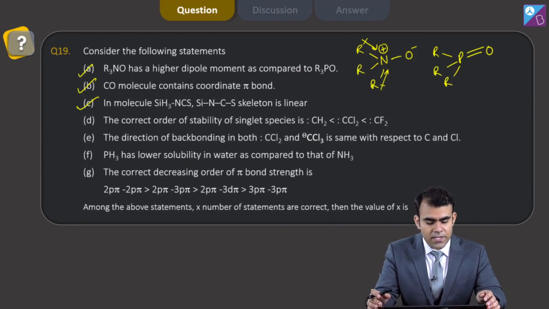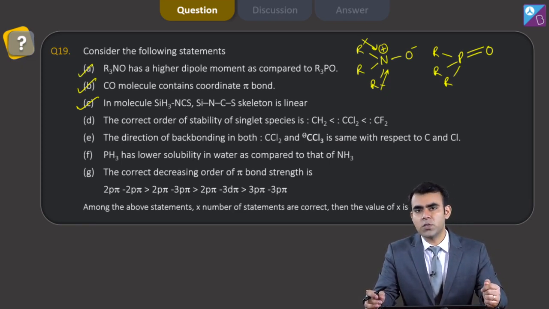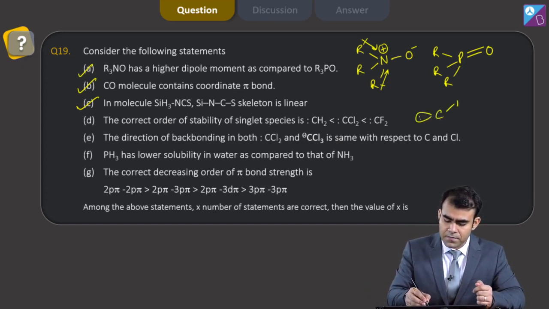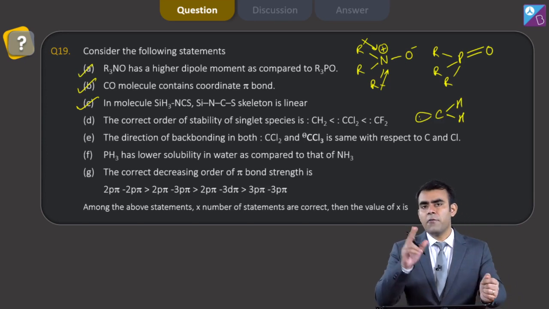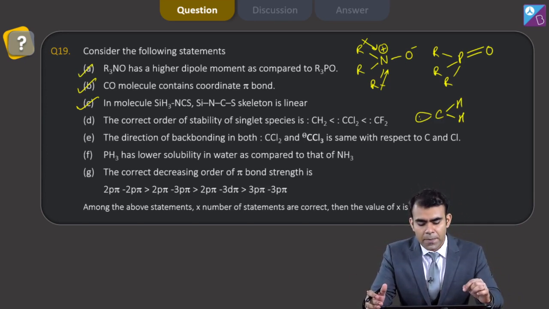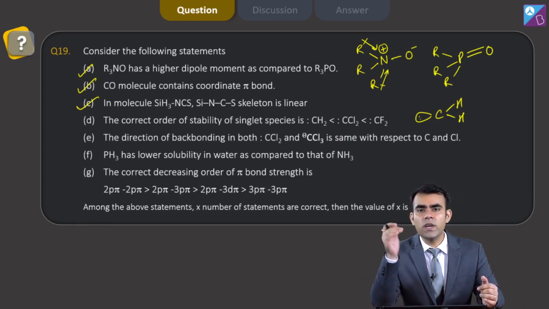The next statement says the correct order of stability of singlet species is CS2, CCl2, CF2. Now in case of CS2, as it is singlet, we have a vacant orbital on carbon, but here there is no possibility of back bonding. But in case of CF2 and CCl2, fluorine and chlorine can donate their lone pair to carbon to complete its octet or to get stability.